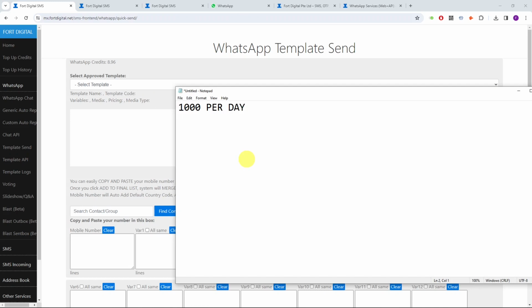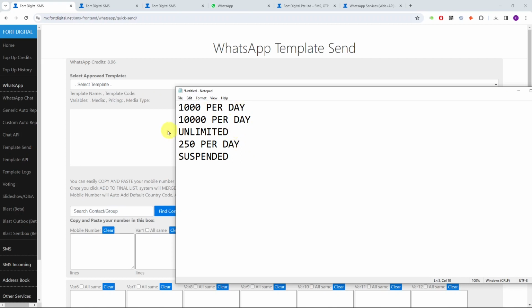If after a while you have sent a couple of rounds and nobody clicks block and report on your messages, your rating will increase to 10,000 per day, and eventually unlimited. But if you send to a lot of people, do a lot of template sends, and a lot of people click block and report, your rating will drop to 250 per day, and eventually be suspended. So that's the thing.